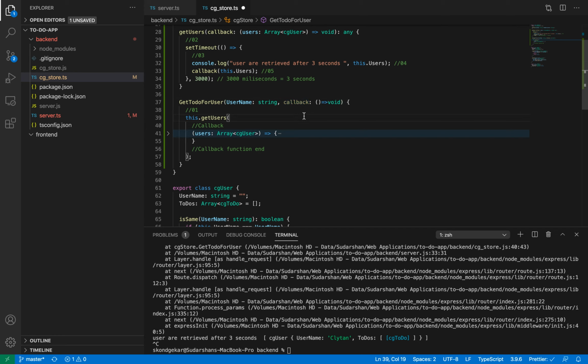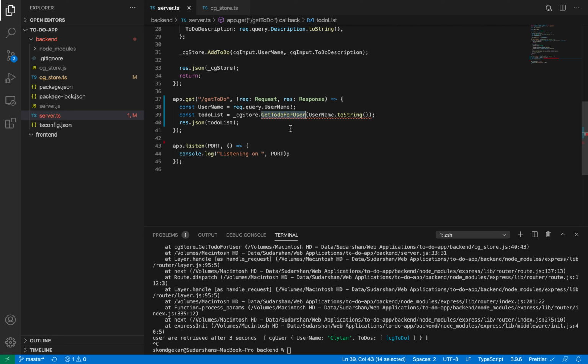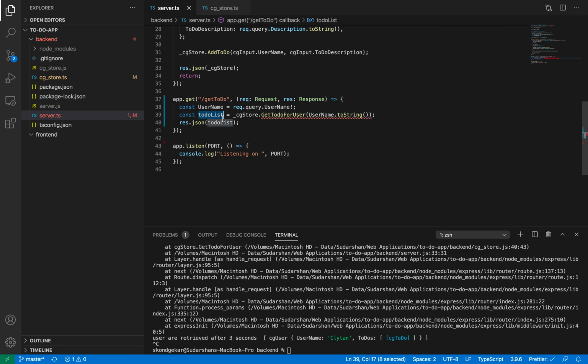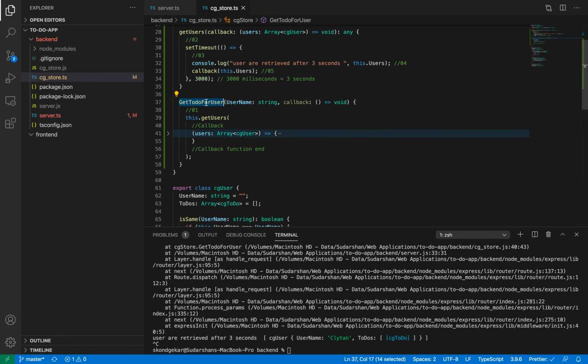What we're doing is get view for user with this. Because see over here, I am calling this get to do for user function. I'm expecting a return from this get to do and to get the to-do list right away here. But it's not going to happen like that, because get to do function will run.